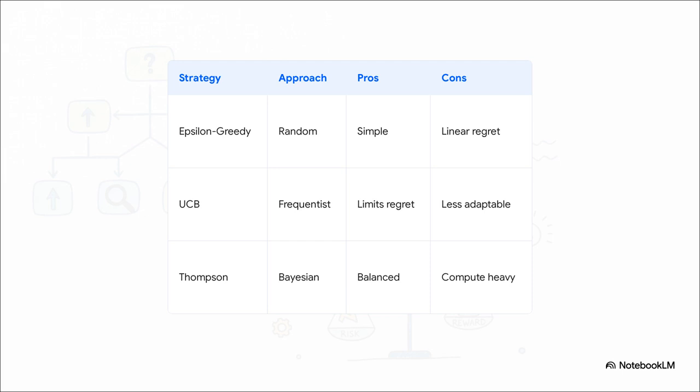UCB improves on this massively. Using frequentist optimism, it limits regret by calculating hard statistical bounds, dynamically shrinking exploration as it gets smarter. And then Thompson sampling provides this highly sophisticated Bayesian alternative. By updating probability distributions rather than hard bounds, it naturally and elegantly balances exploration and exploitation without needing manual tuning. It really is a clear evolution of logic across these 3 methods.